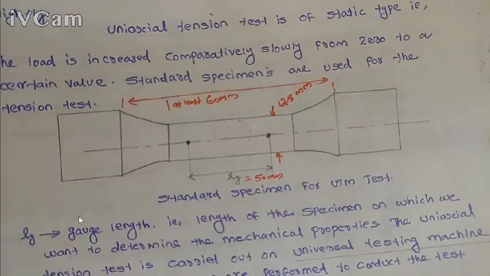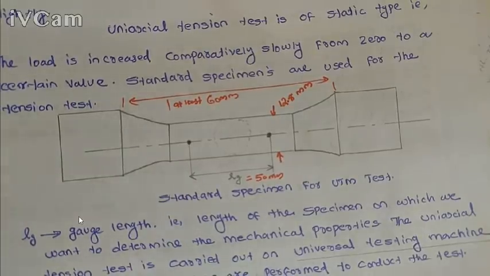With respect to the applied load, there will be some deformation of the specimen, and that deformation is recorded with a recording device. So we know the deformation of the specimen with respect to the increase in load, and from that we can determine the stress and the strain. That is the testing procedure.